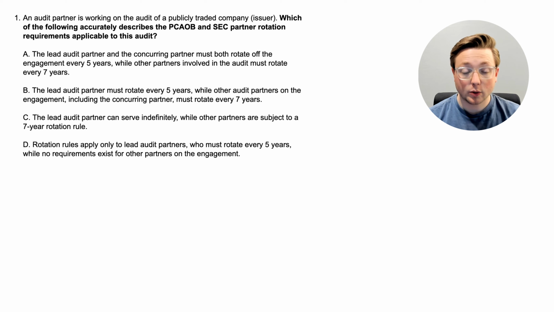So let's read through these options and then we're going to look at the explanation to learn what the correct answer is. So A, the lead audit partner and the concurring partner must both rotate off the engagement every 5 years, while other partners involved in the audit must rotate every 7 years. B, the lead audit partner must rotate every 5 years, while other audit partners on the engagement, including the concurring partner, must rotate every 7 years.